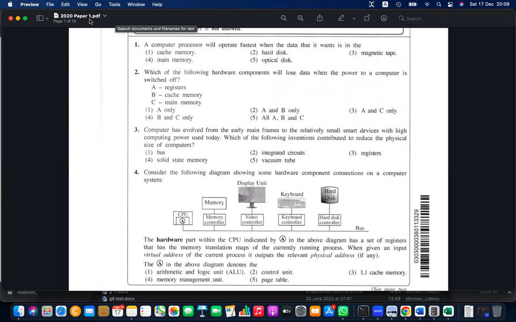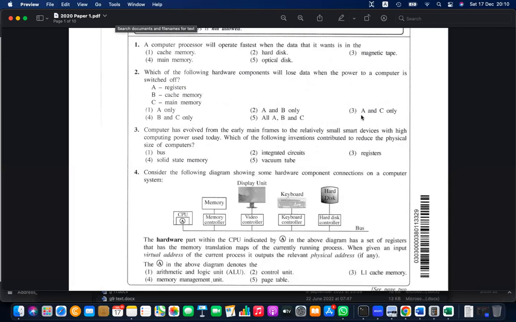Which of the following hardware components will lose data when the power of a computer is switched off? Registers are SRAM, static random access memory. It's a volatile memory. Yes, it will be erased. Cache memory is static random access memory. It's a volatile memory, it will be erased. And main memory is dynamic random access memory, still a volatile memory, it will also be erased. Volatile means these memories store temporary data related to currently running instructions. So A, B, C are the answer for question number 2.